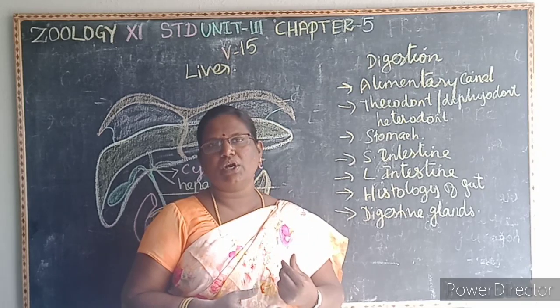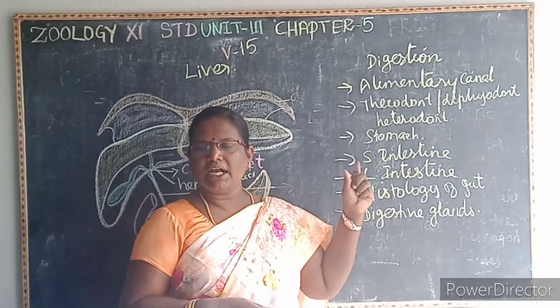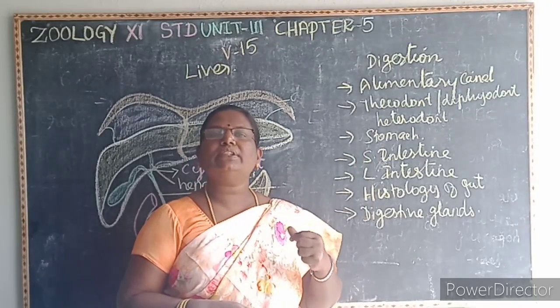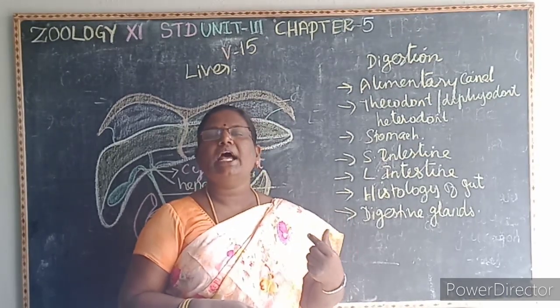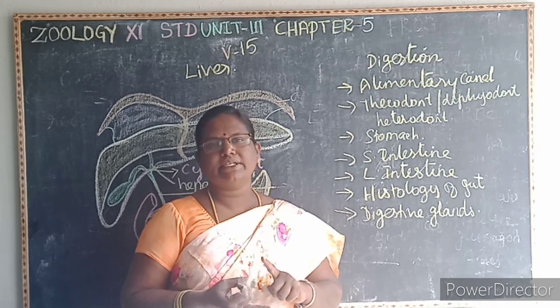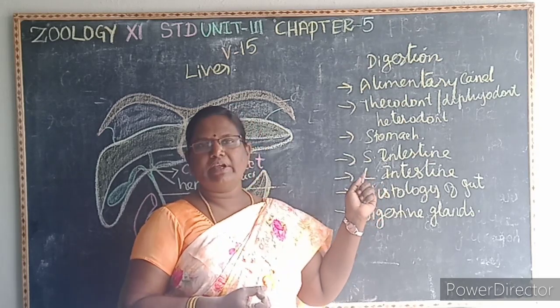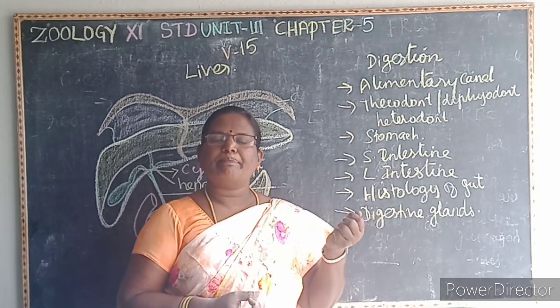Gastroesophageal reflux disorder, that is GERD. When the cardiac sphincter does not contract properly, along with the acid, the food substance once again goes back to the esophagus. That disorder is known as what? Gastroesophageal reflux disorder.